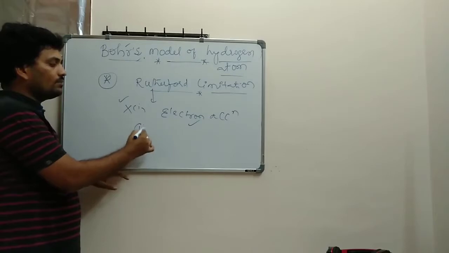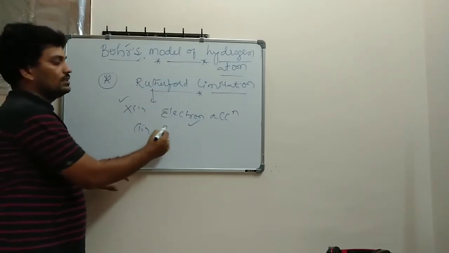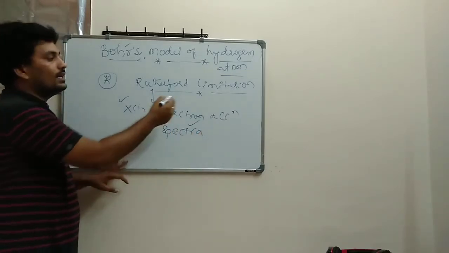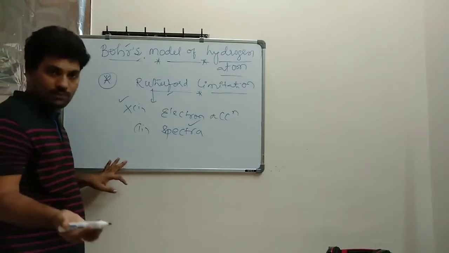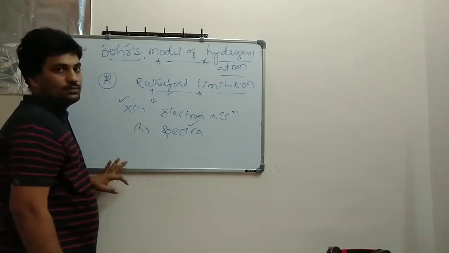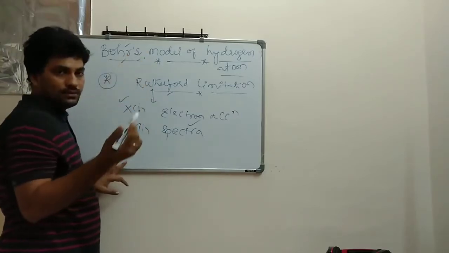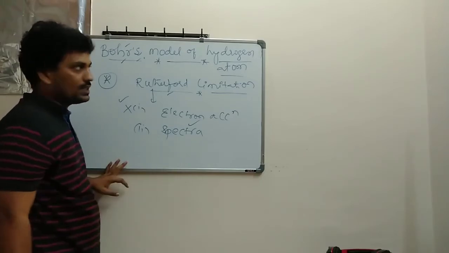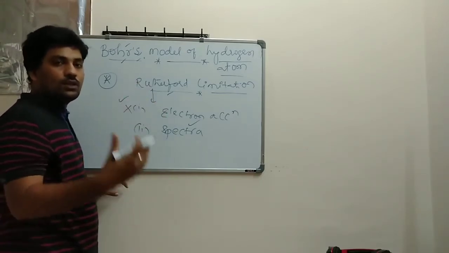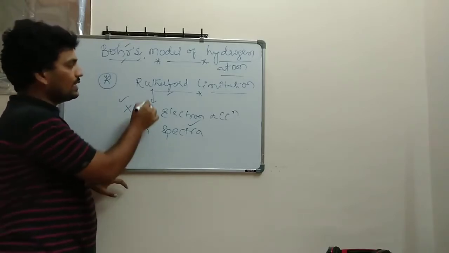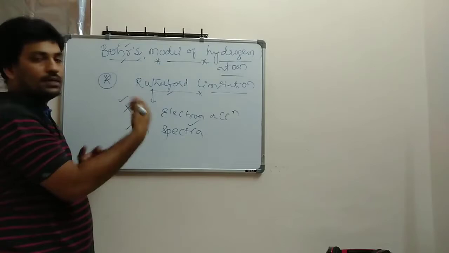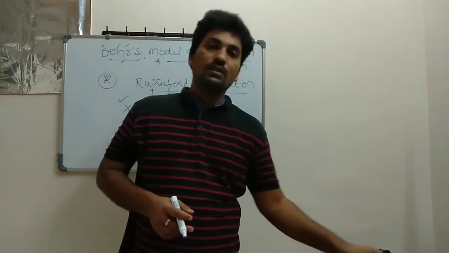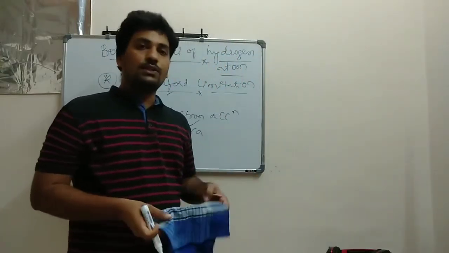Next, second, Rutherford didn't tell about any spectra. About the spectra he didn't talk. Rutherford gave no explanation about these spectra. Bohr gives you a clear explanation about the emission or absorption of spectra. Regarding it, he has given a good clarification. So he has taken the limitations of Rutherford and made an improvement and gave a good atomic model, which is a modernized quantum theory, which gives a good explanation of the atom.